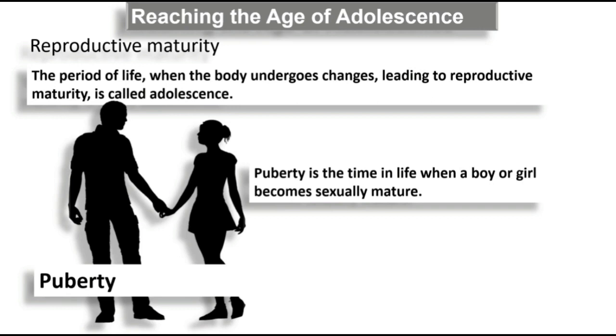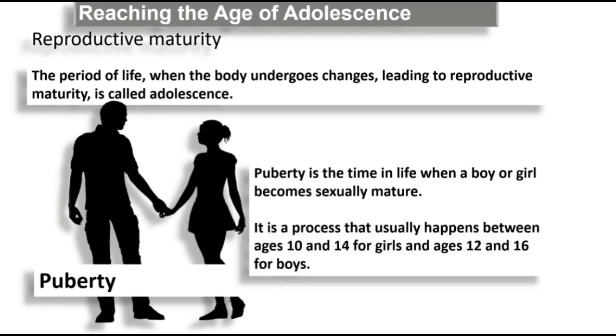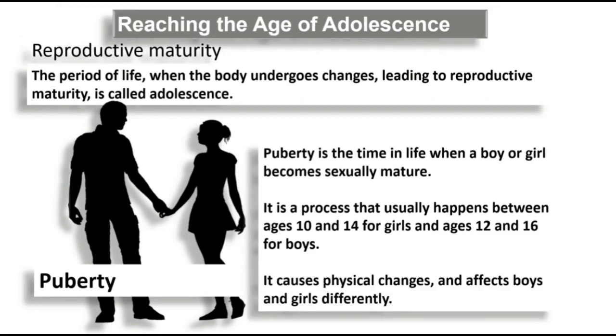You all have learnt already that the fusion of sperm and the egg gives rise to fertilization. So it happens between the age of 10 and 14 for girls and 12 and 16 for boys. It causes many physical changes, which affect the boys and girls differently.